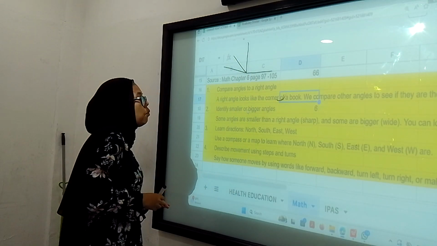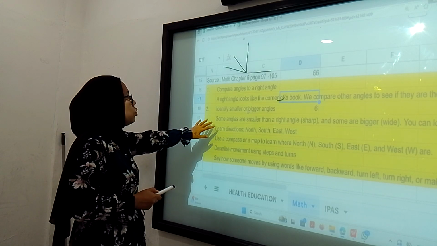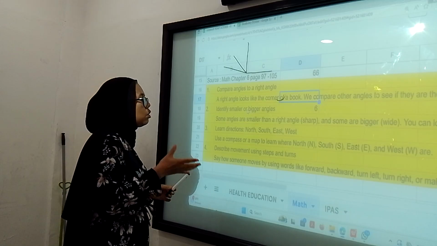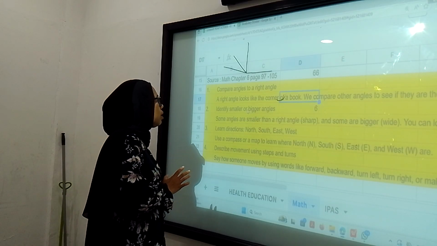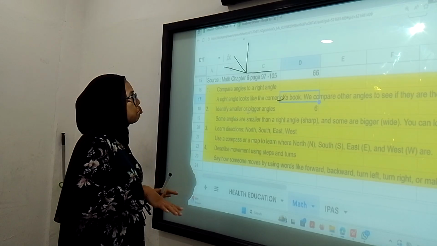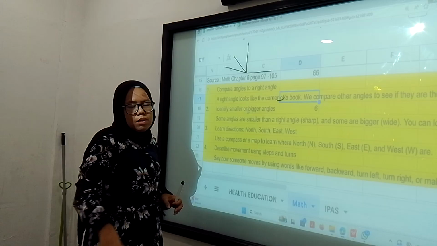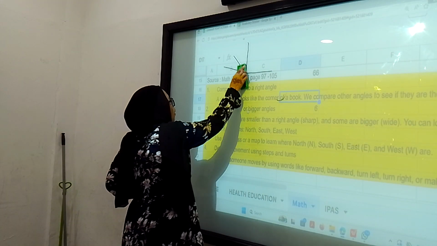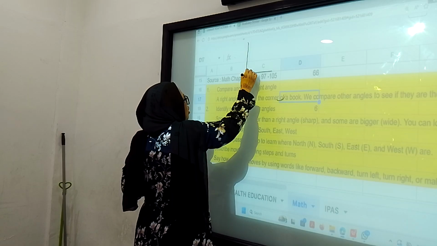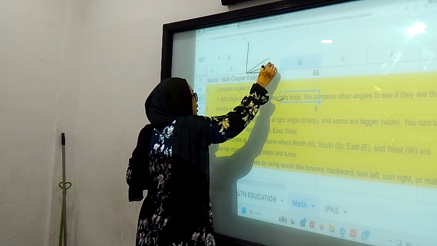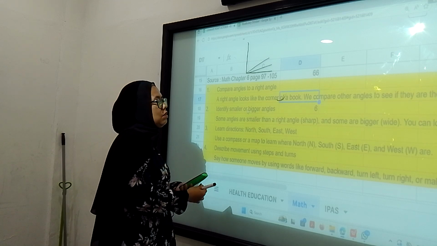And if we compare which one is greater or which one is smaller, when it is smaller than the right angle, it can be like this or like this. When we measure, it must be less than 90 degrees.